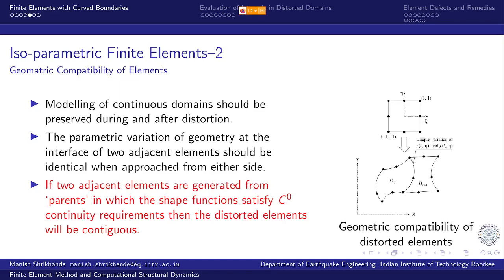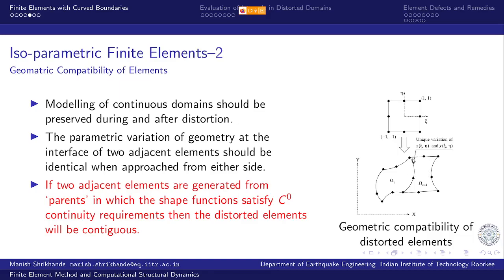Right? So this is, in a two-dimensional model, xi eta coordinates. This is an 8-node serendipity element, and this is mapped onto this variation for one element, and for the next element, this regular shape is mapped onto this other geometry.